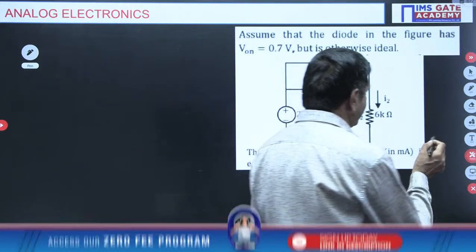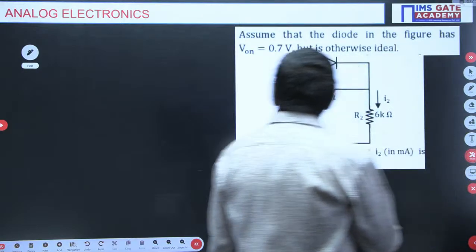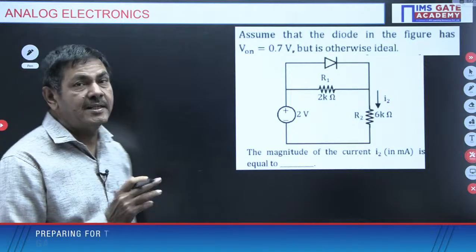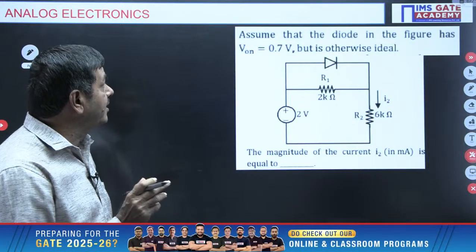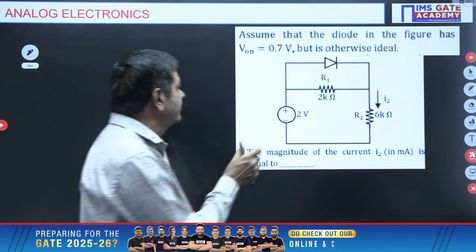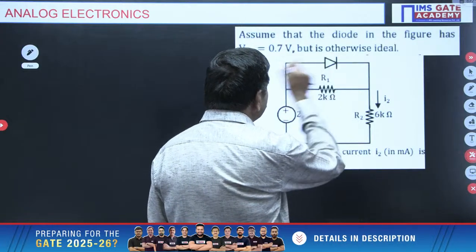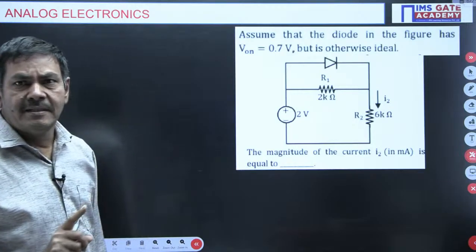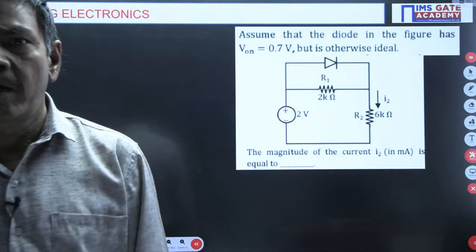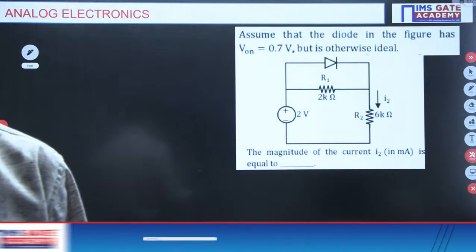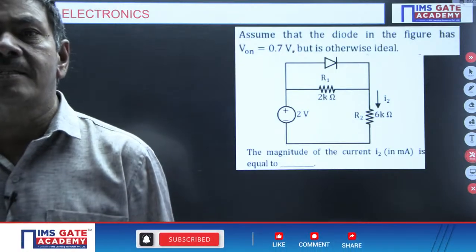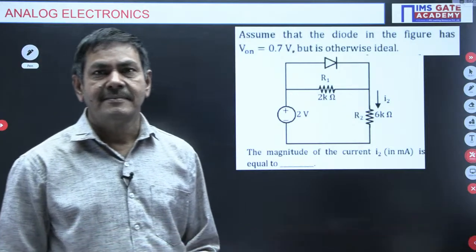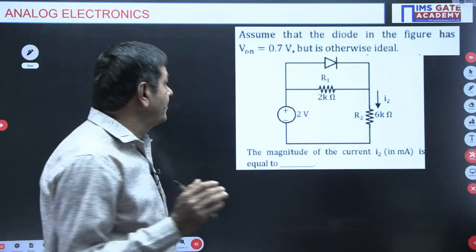Understand my point now. In this problem, the diode in the figure has V on equal to 0.7 voltage. Voltage across the diode is given as 0.7 voltage. 0.7 voltage drop only is possible here now. Otherwise, it is ideal. Ricky gave 0.56. 0.56 is not right, Ricky. It is not correct. Okay, no problem. I will do it here now.